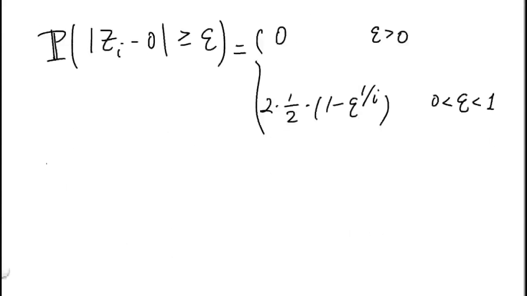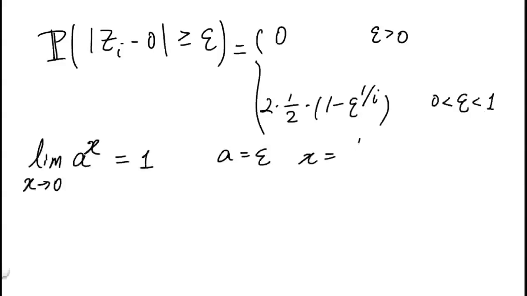For that, we'll recall the properties of exponential functions. In particular, if a is a positive number and x is its exponent, if we were to take the limit of x goes to 0 and look at the value of a to the power of x, we see that this goes to 1. So in this case, we'll let a be equal to epsilon and x be equal to 1 over i.